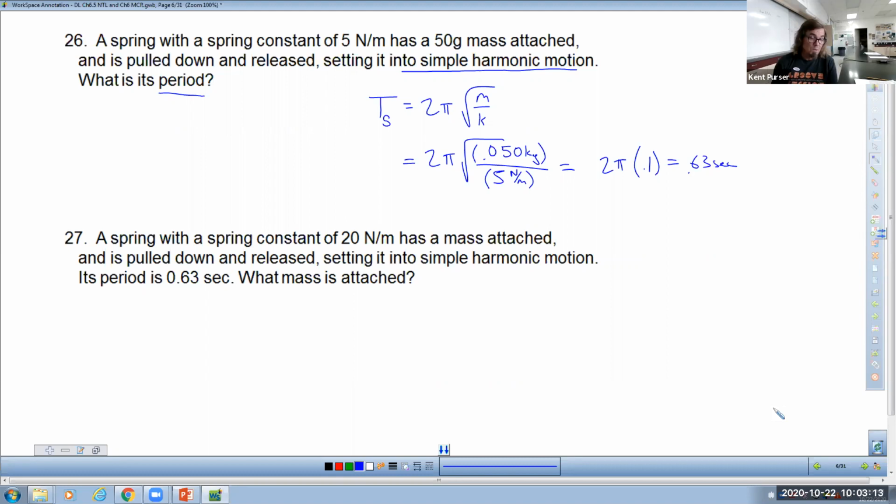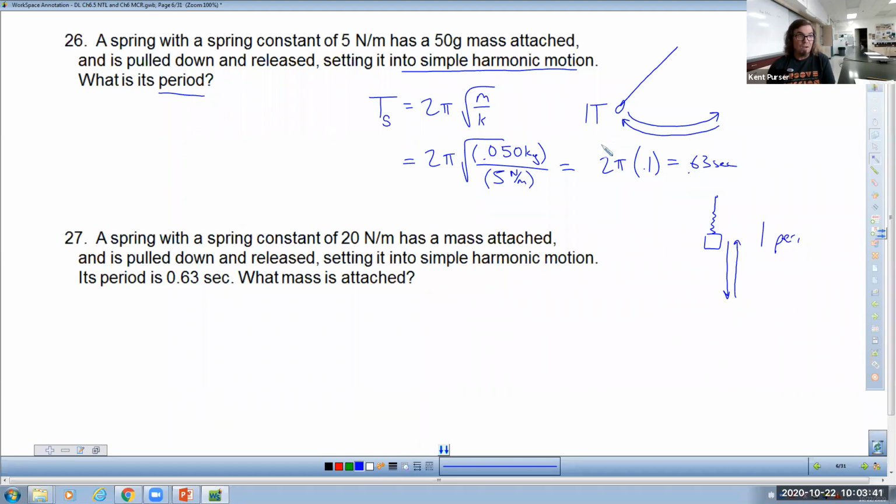Remember, because I'm probably going to ask this on a test, when we dealt with pendulums, a pendulum's period is to swing all the way out and all the way back. That's 1 period, so I'm going to call that 1T. A spring's period is when it starts at the highest point, goes all the way down to its lowest point, and then comes all the way back. That is 1 period.